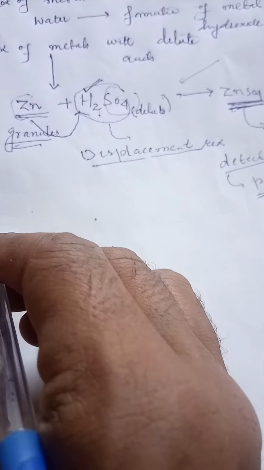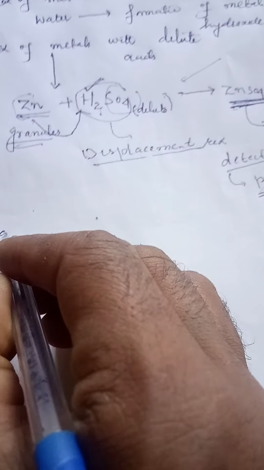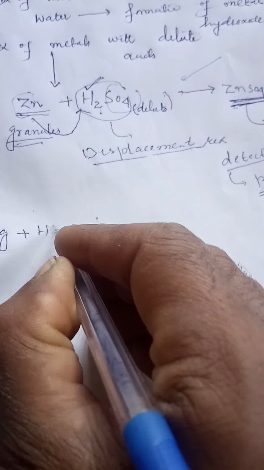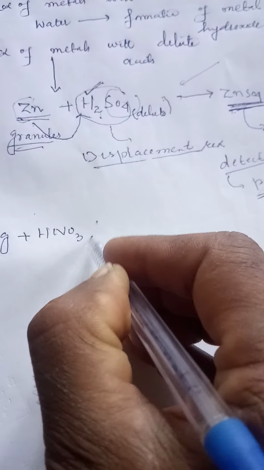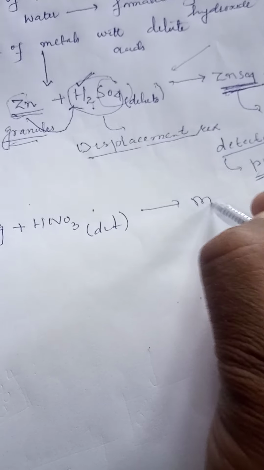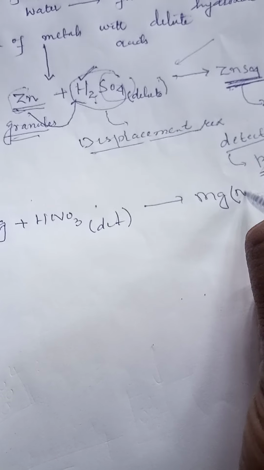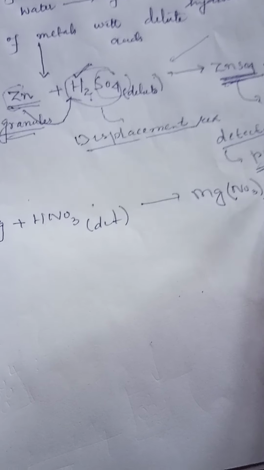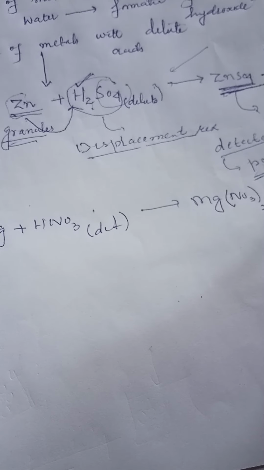Same is the case if we take magnesium with dilute nitric acid, HNO3. It results in the formation of magnesium nitrate, with the liberation of H2 gas. Later on we can balance this reaction.